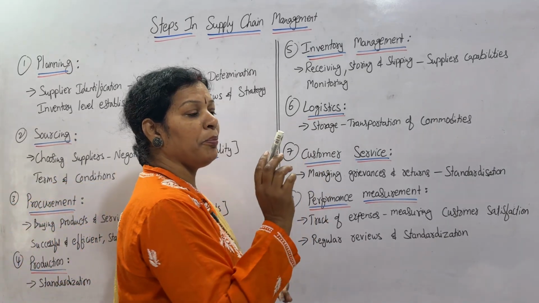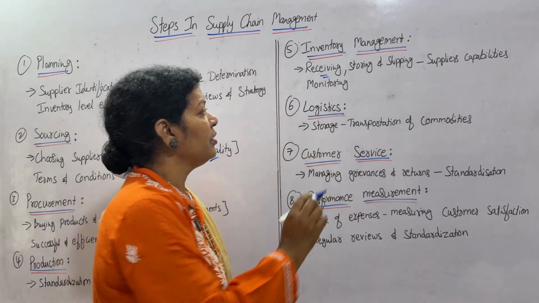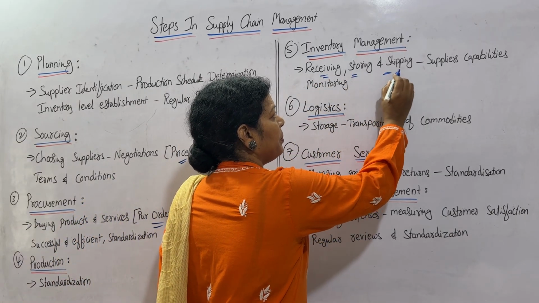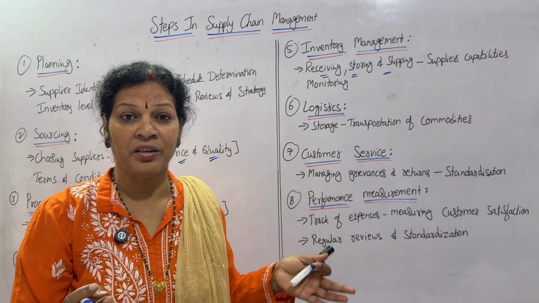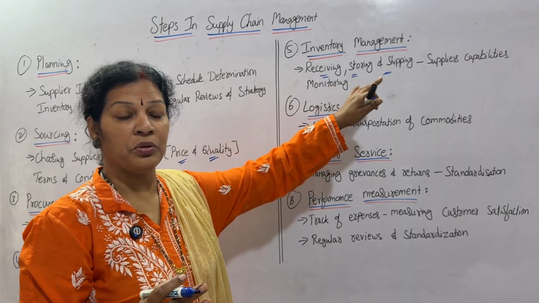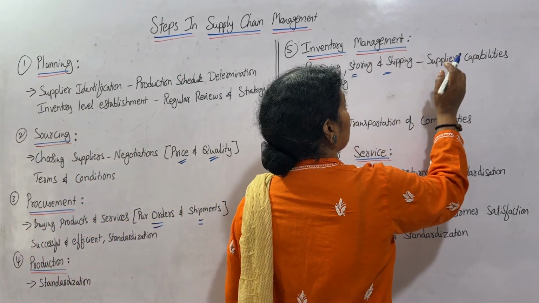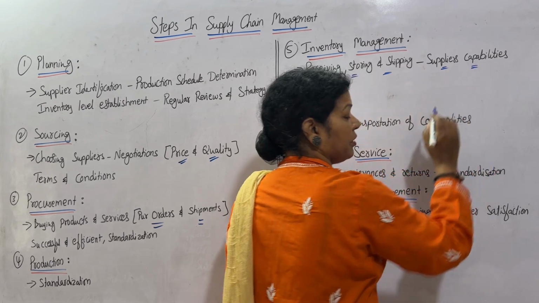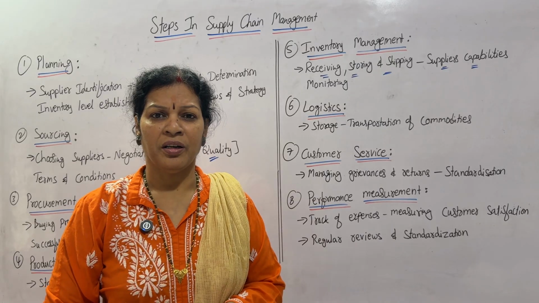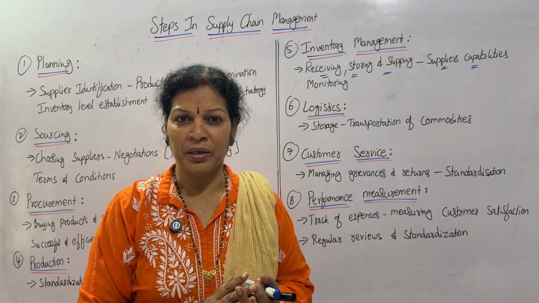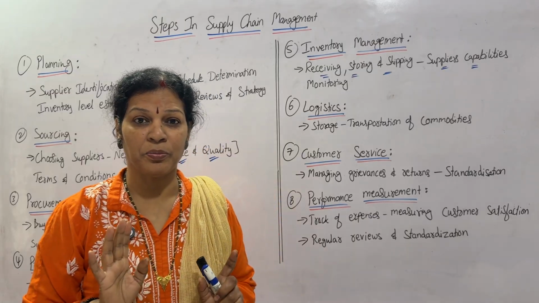So here the important concept is that first you receive the inventory, store it and ship it. Whenever it comes, check whether it is proper or not, whether any damages are there, so that you can check it out: receiving, storing and shipping. And also in inventory management you have to focus on suppliers' capabilities. Who are the suppliers, how are they supplying the goods, how is their commitment and the quality of the goods, and all these things, check it out from the supplier's point of view.